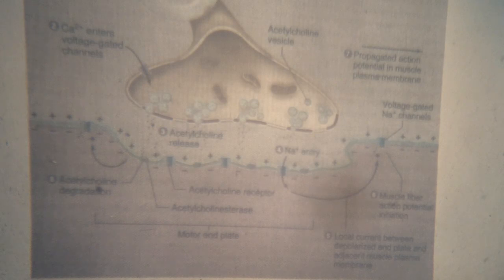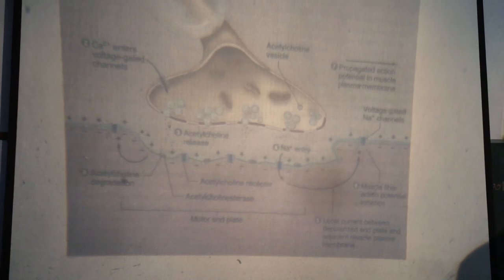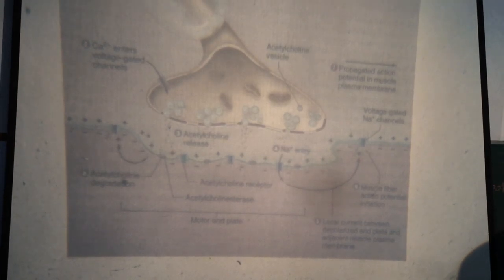Acetylcholine is allowed to remain bound with the receptors only for a few milliseconds.